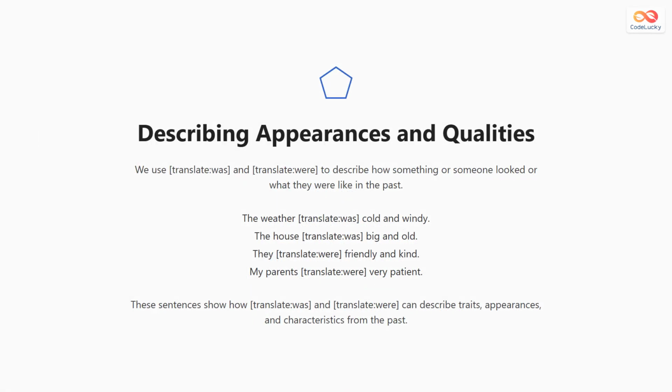Was and were also describe what someone or something looked like or what qualities they had in the past. For instance, the weather was cold and windy. The house was big and old. They were friendly and kind. My parents were patient. Each of these sentences tells us what things were like at a previous time.